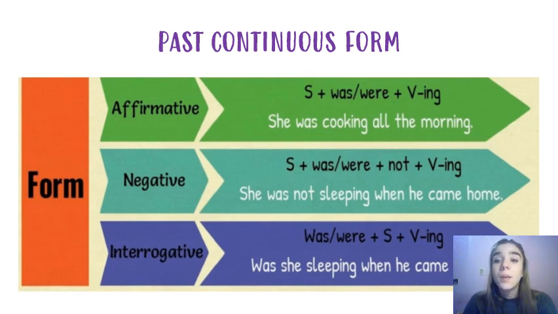And the last form, the interrogative, remember that in the interrogative we change the order of the words. We're going to say was or were plus subject plus the verb with ing. In the three forms, in the affirmative, in the negative, and in the interrogative, we need the verb with ing, okay? And the example, was she sleeping when he came home? Okay, that's the revision for the past continuous form.